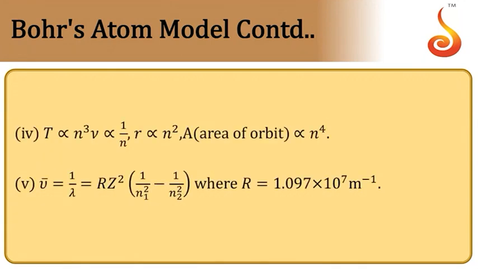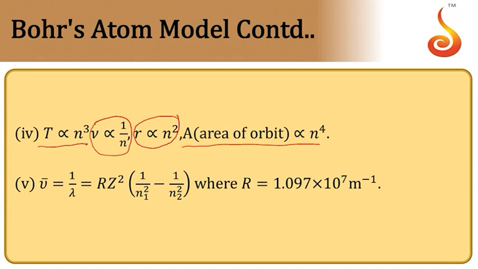Then one more observation you can make here. The time period of revolution of an electron is directly proportional to the cube of the principal quantum number, and velocity is inversely proportional to the principal quantum number, and the radius of the orbit is directly proportional to the principal quantum number, and the area of the orbit is directly proportional to the fourth power of the principal quantum number. So these are some of the useful relations.